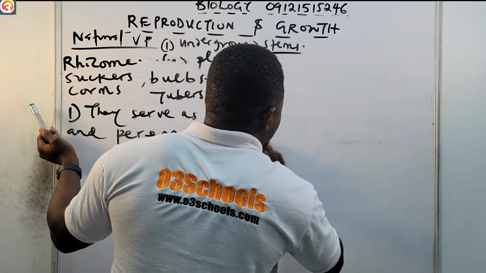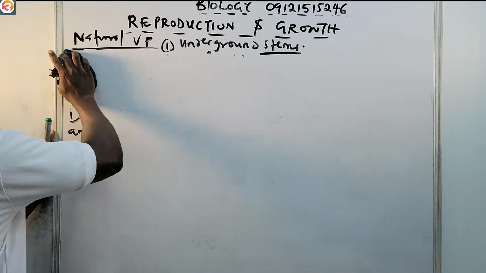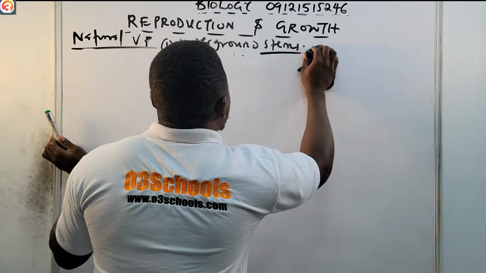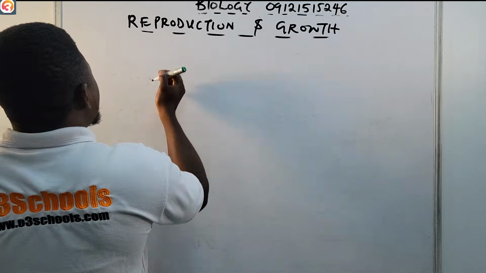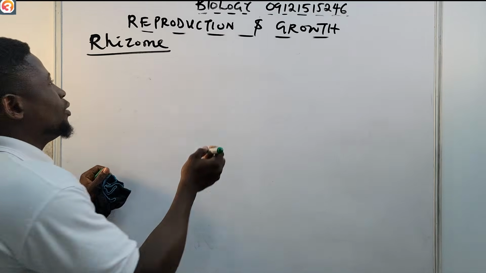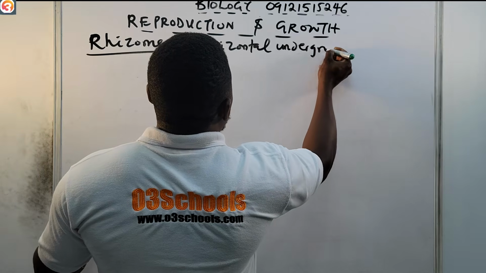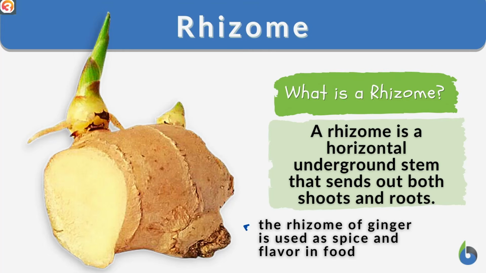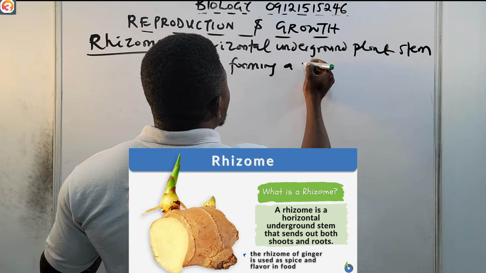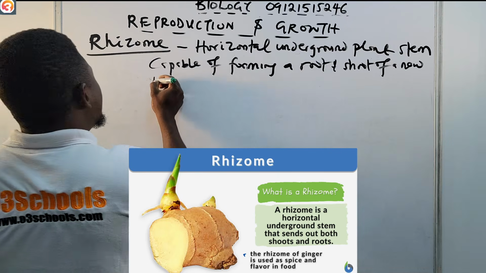The rhizome is found horizontally underground. It is a horizontal underground plant stem capable of forming a root and shoot of a new plant.